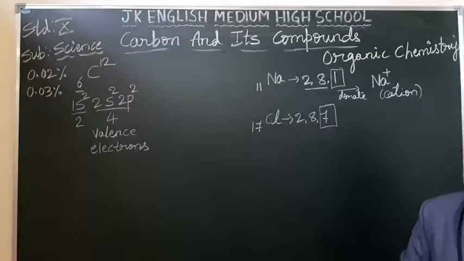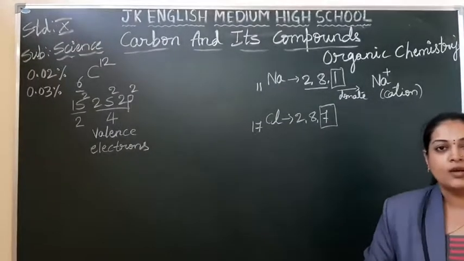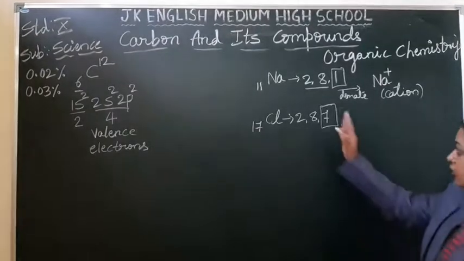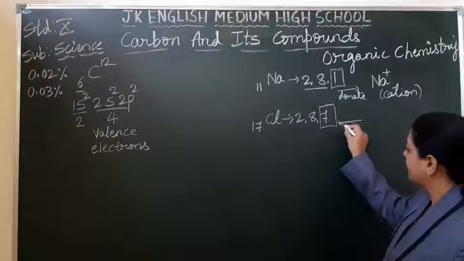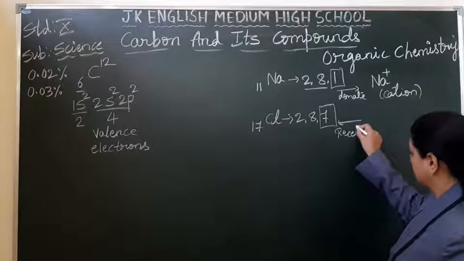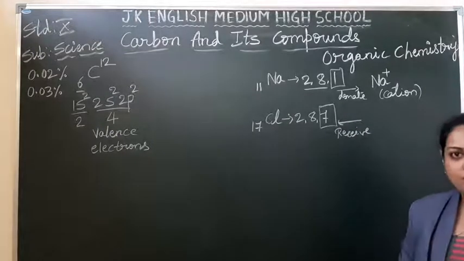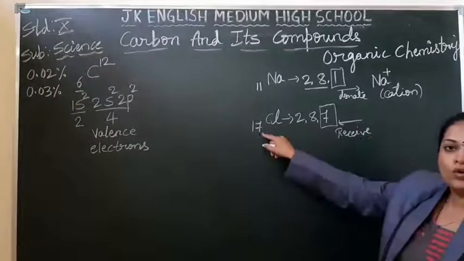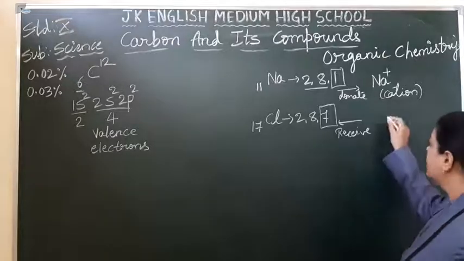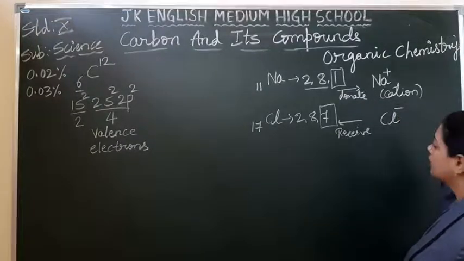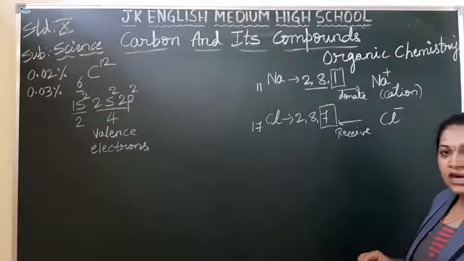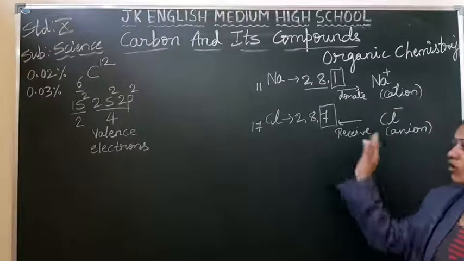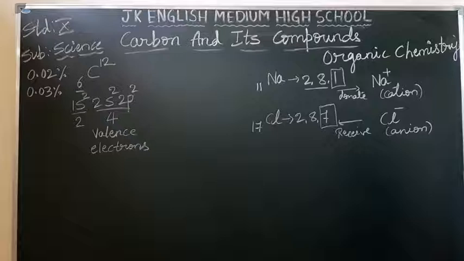the valence electrons. So how many electrons does it require to become stable? One more electron. So instead of donating 7, it will receive one electron from some other element. When it receives one electron, the chlorine atom will get a charge and become chlorine Cl minus, negatively charged, and it is called an anion. All this you have discussed last year, right?